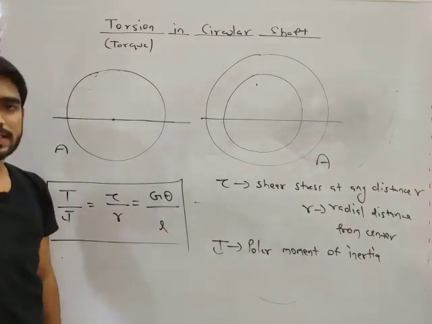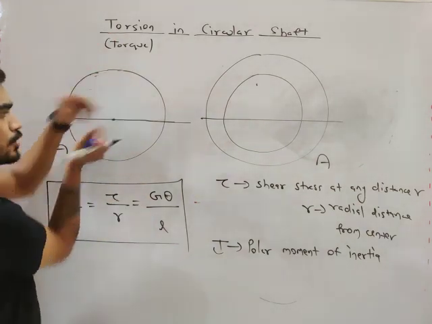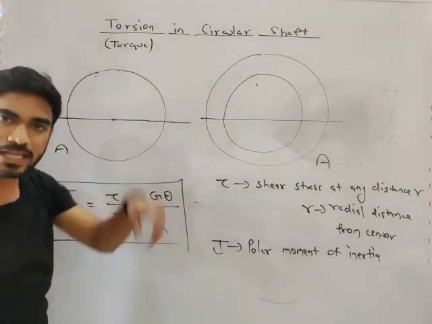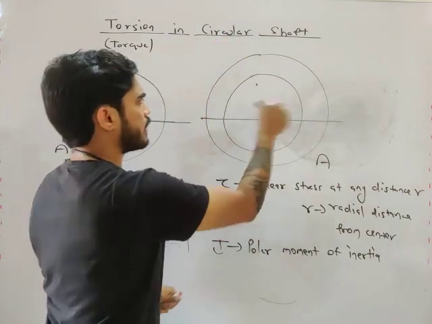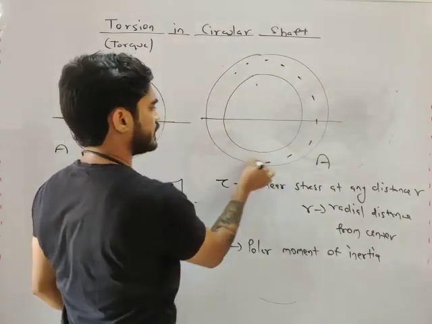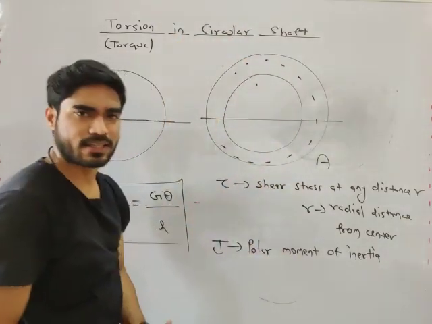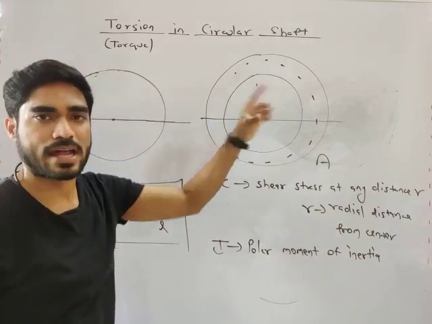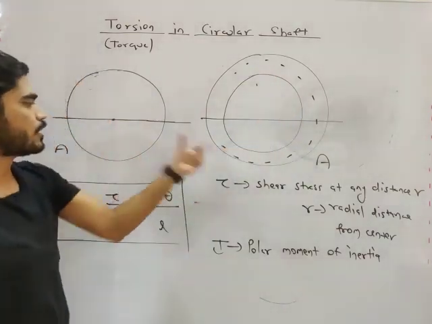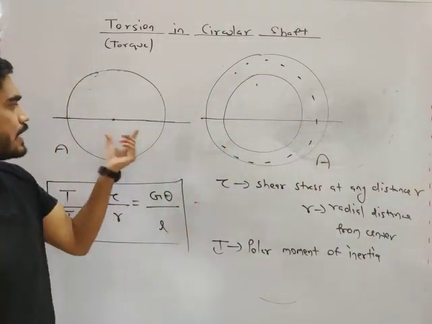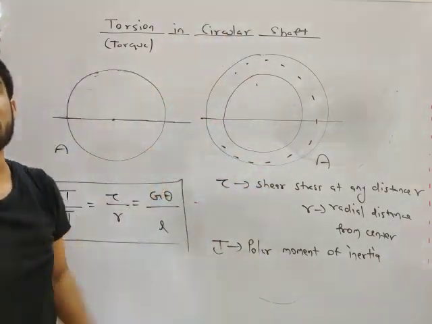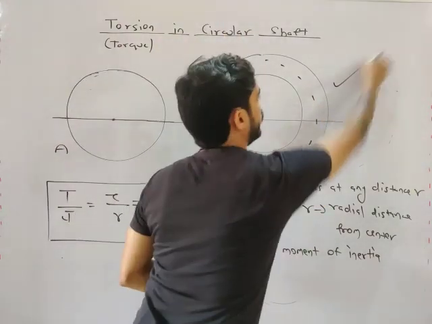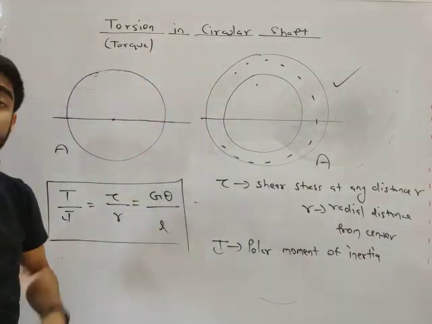If the area is close to the axis, moment of inertia will be less, and if the area is away from the axis, look at this, my friend. In this case, the area is away from the axis, so distance is more. In both cases the area is the same, but here distance is less and here distance is more. So which will have a greater moment of inertia? This will have a greater moment of inertia, my friend.